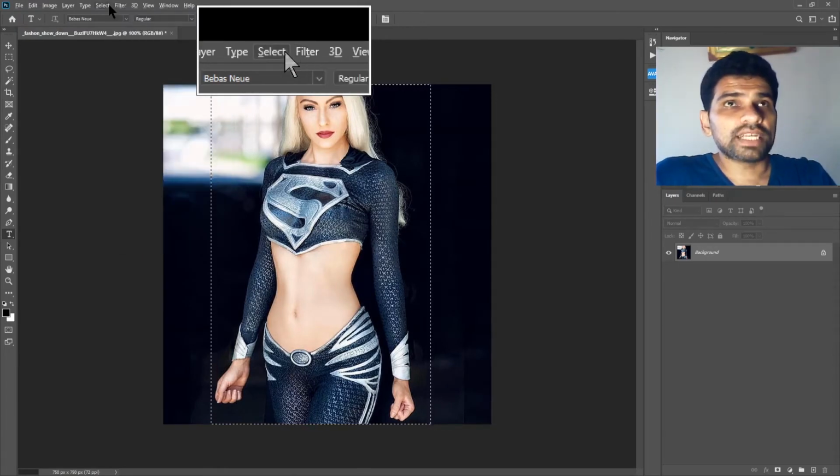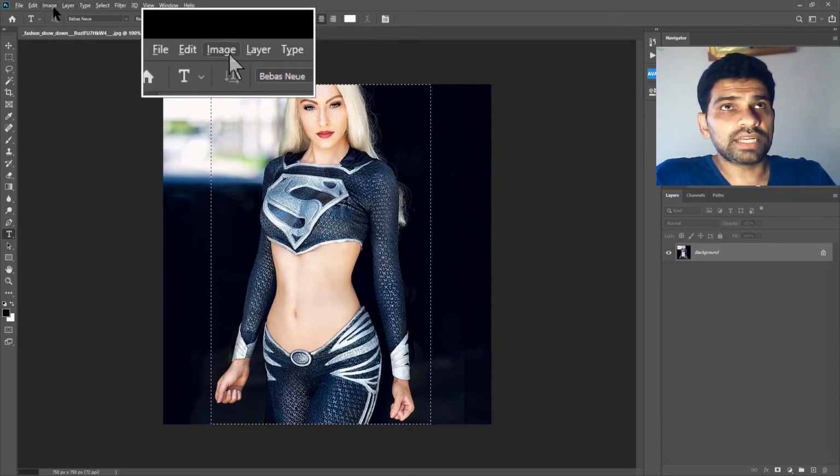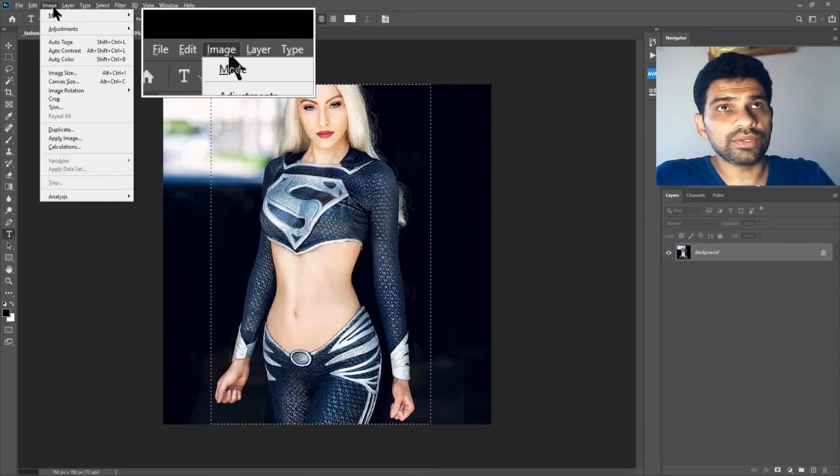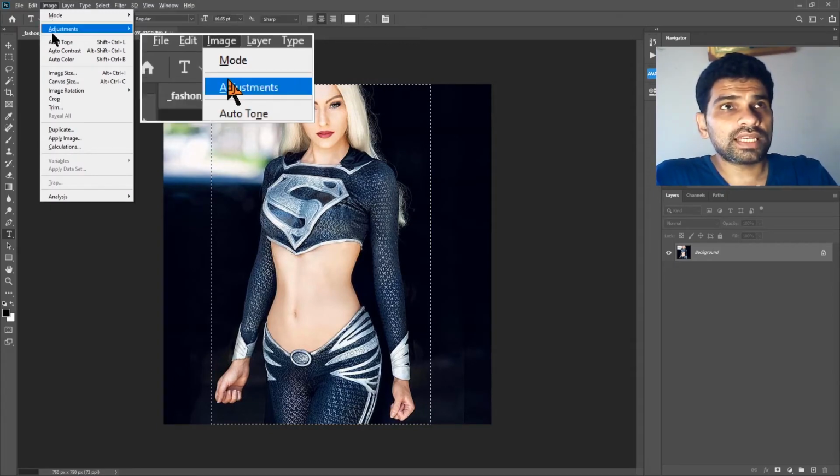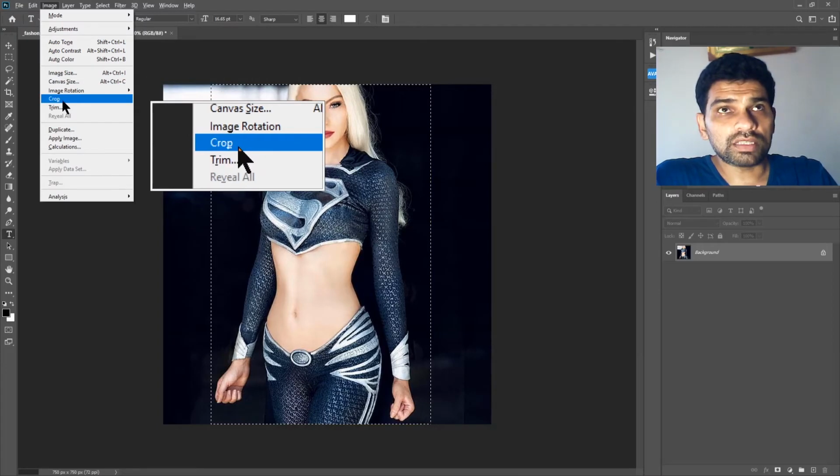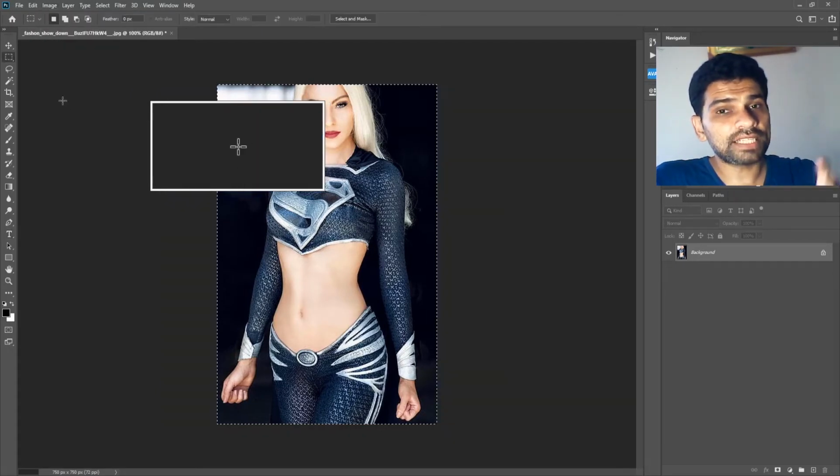After we press Alt, then we press I for the image menu, then we press P for crop, and as you can see, the crop command also has an underline under the letter P, which means if I press P now, it will automatically apply this command to the selection. So I have pressed the letter P and the image is cropped.